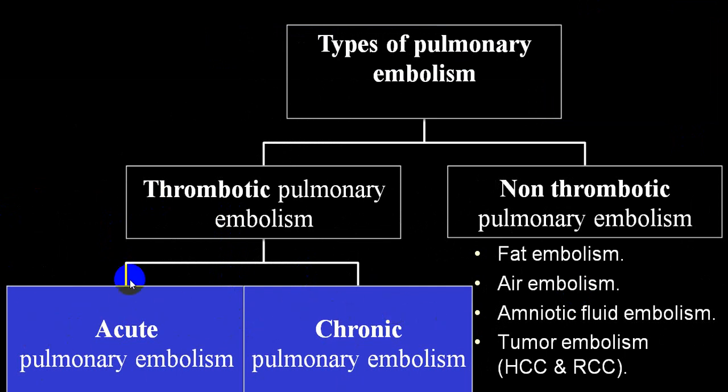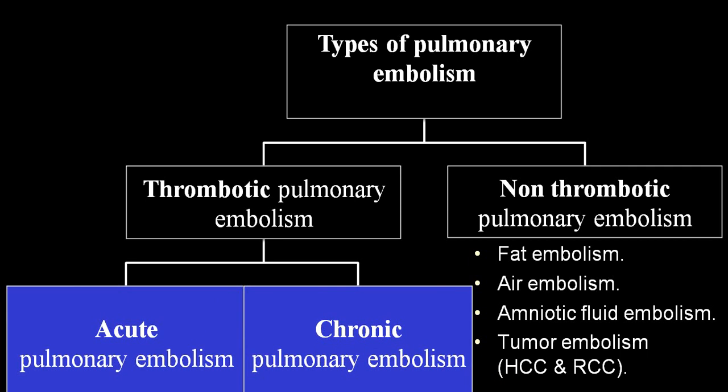By and large, the most common cause of acute or chronic is deep vein thrombosis, DVT. Very rarely you come across an embolus from the systemic circulation going into the pulmonary circulation if there is a reversal of the shunt or if there is a left to right shunt.